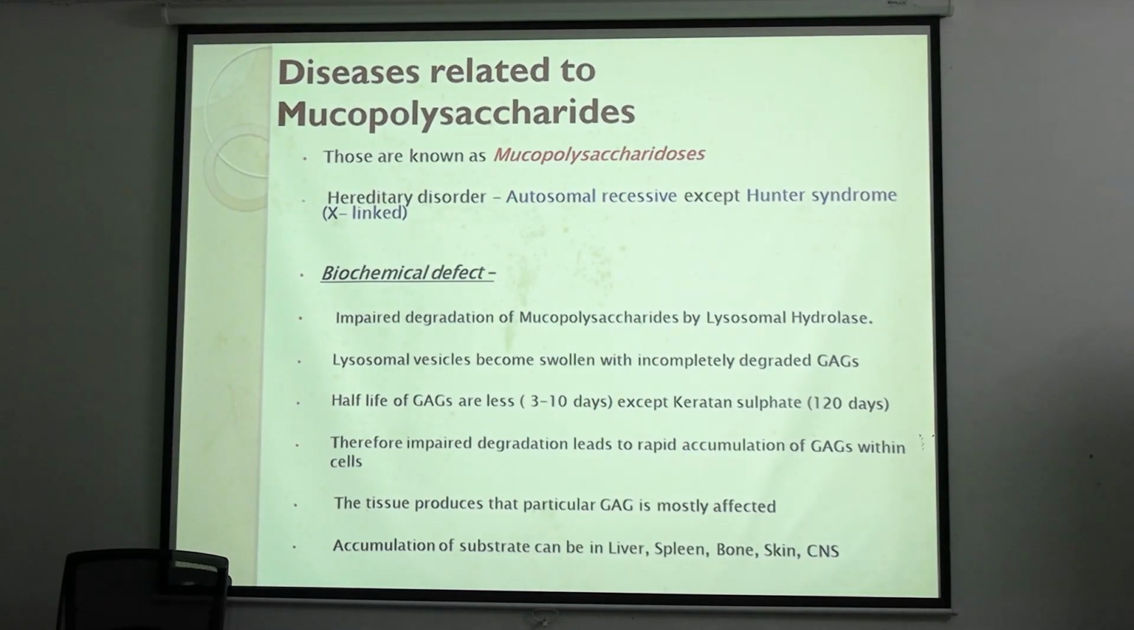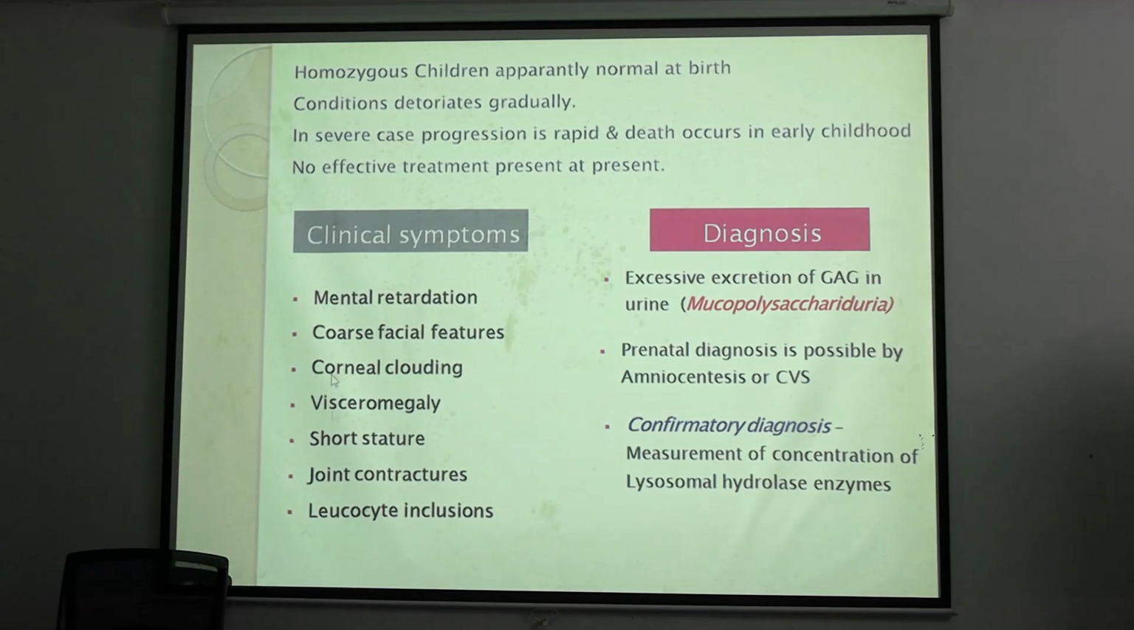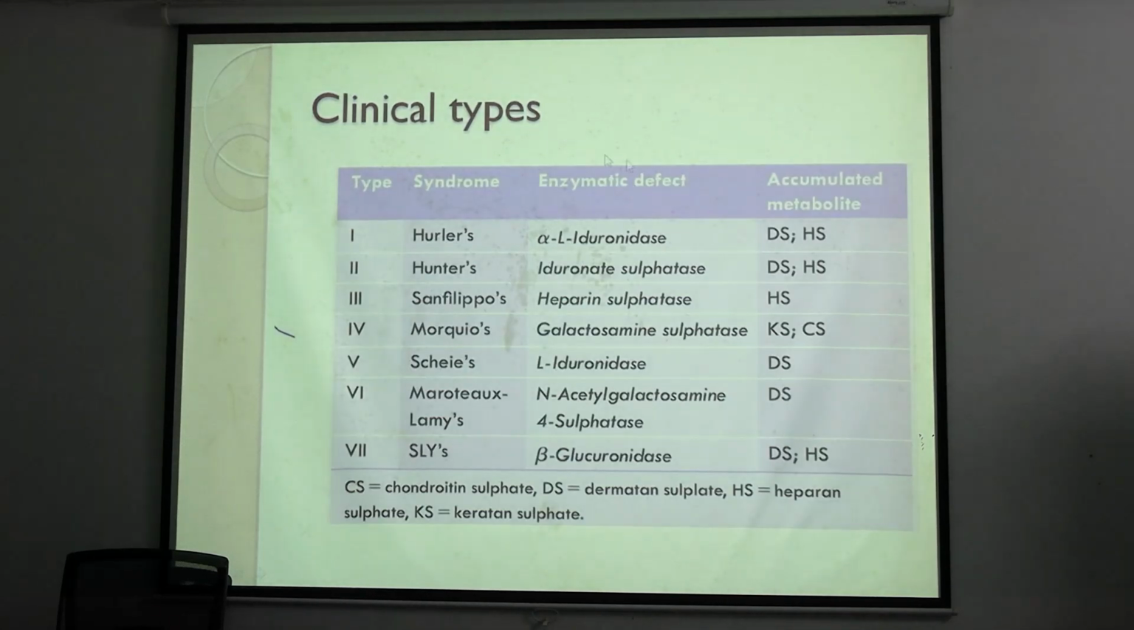Hyaluronic acid, keratan sulfate, chondroitin sulfate, dermatan sulfate, all these things will be accumulated, resulting in clinical symptoms like these. And how to do the diagnosis? We can look for excessive excretion of mucopolysaccharides in urine, or we can diagnose prenatally from amniotic fluid. But the confirmatory diagnosis will be lysosomal enzyme concentration, because it will be very less. That's it. And these are the types according to enzyme deficiency.